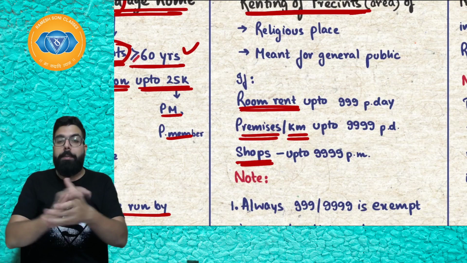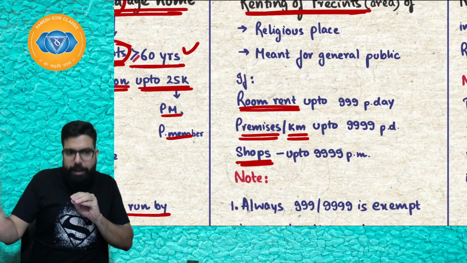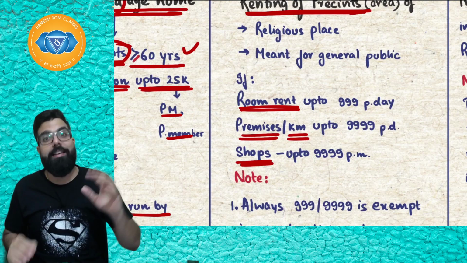Now, I went to the temple and I asked how much is room rent. They told 1000 rupees. Sir, I will tell 1 rupee I'll put in the hundi. You take 999. It will be exempt.